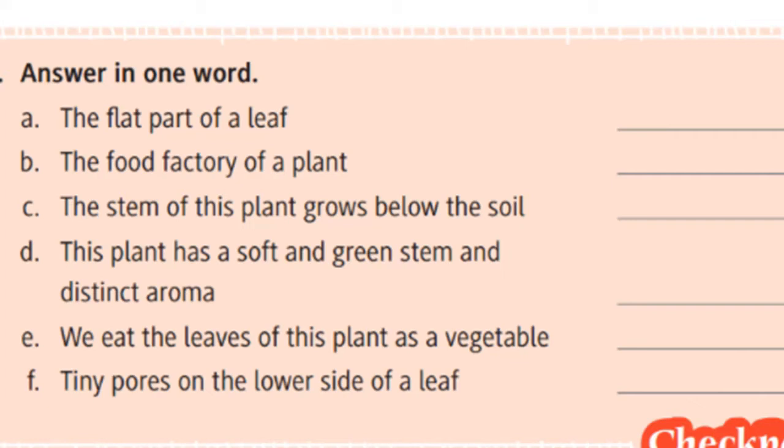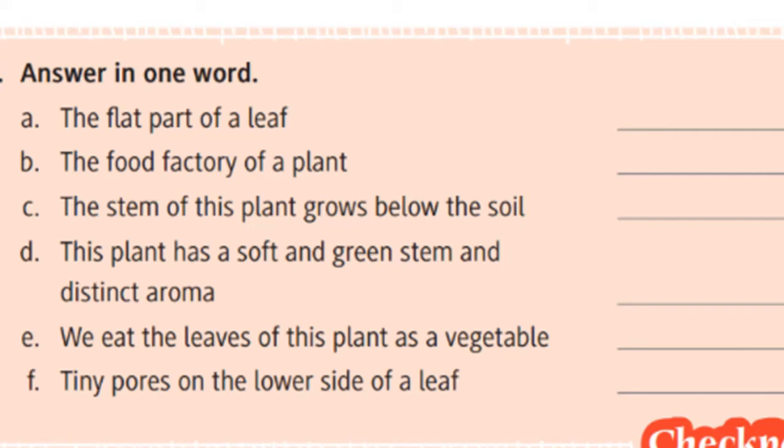The right answer is mint. M-I-N-T. And the fifth, we eat the leaves of this plant as a vegetable. As the answer may vary, let's have a common answer as cabbage.